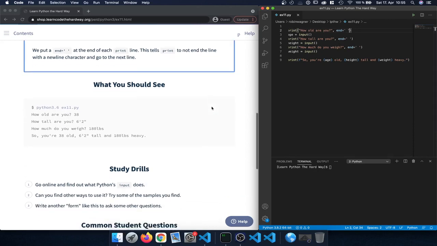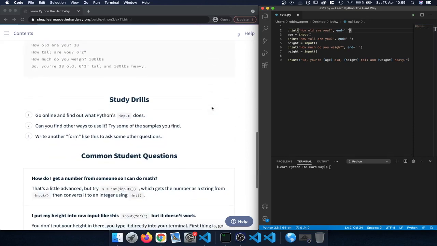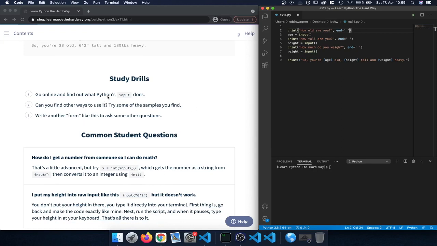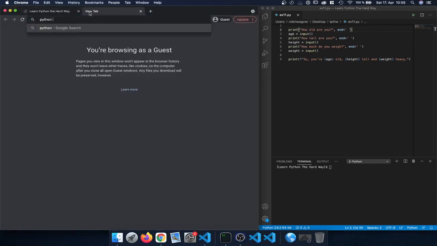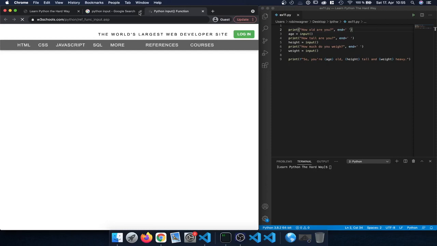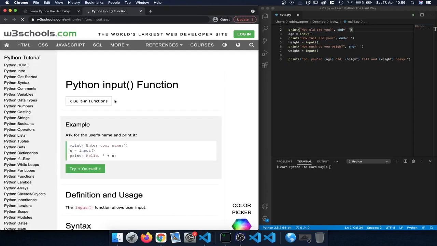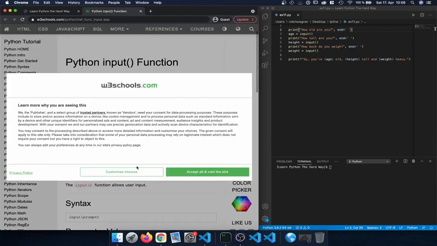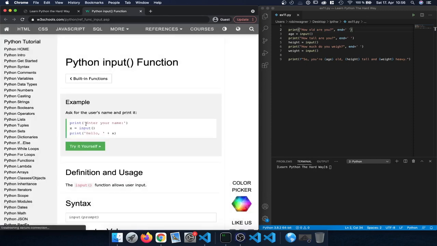So let's take a look at the study drills for this exercise. The first one is to go online and find out what Python's input does, which we have just been using here. So let's do that. Here let's just take the first link, the W3 schools article, and here we can see an example, again a print statement, and then we basically get an input and store it in a variable and print that out.